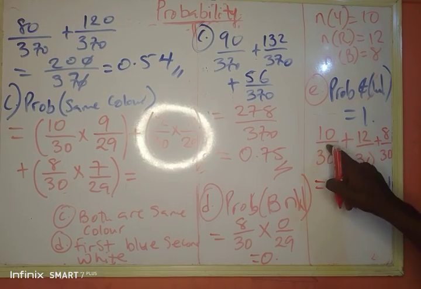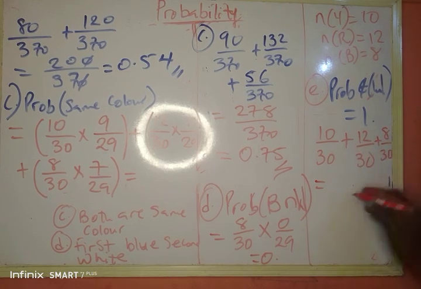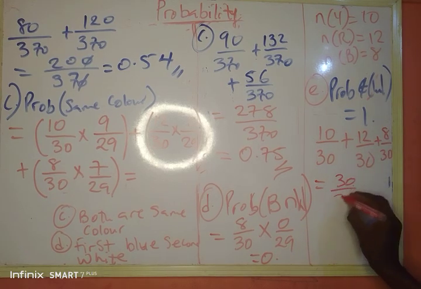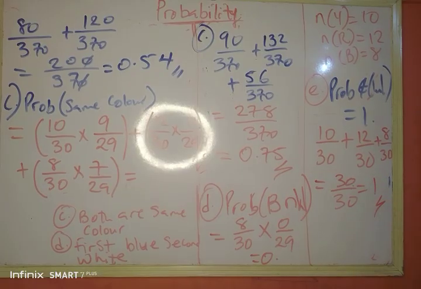So let's go now. We say 10 plus 12, that's 22. 22 plus 8, that's 30. 30 divided by 30, that's still 1. So if you watched the previous video, we've said before that the summation of probability of an event is always equals to 1. And like I said, probability of not picking white, I can never pick white because there's no white ball in the bag. Do you get that? So that's for question 3. Now moving to question 4.